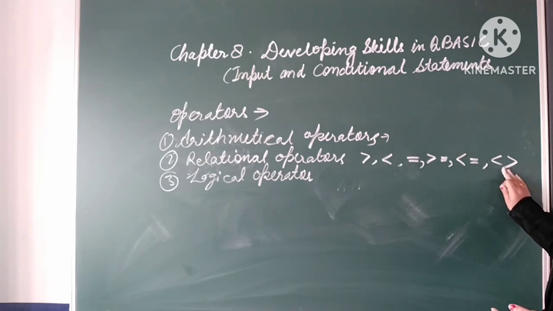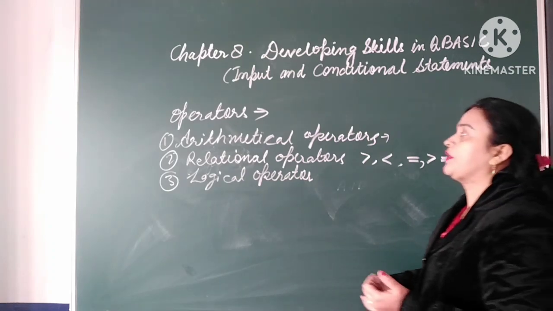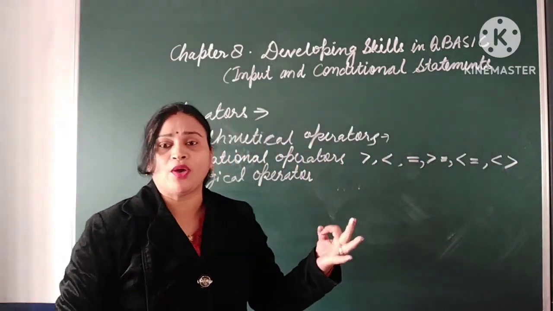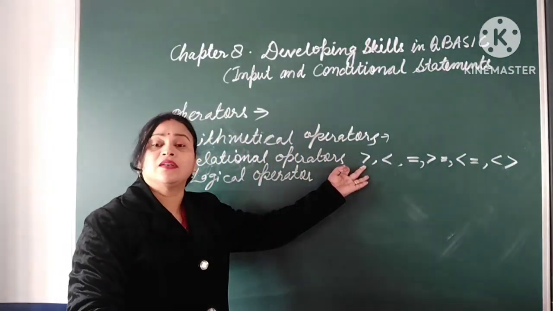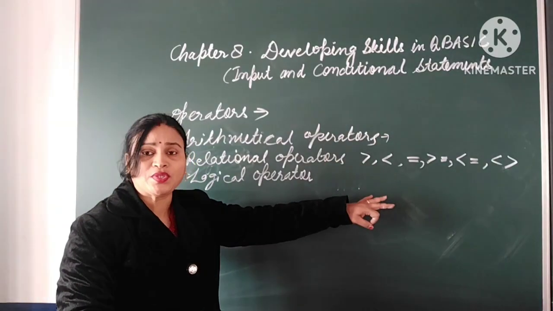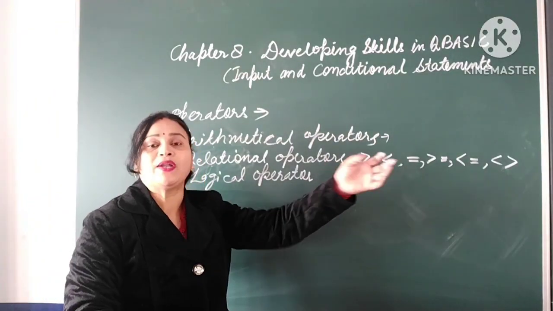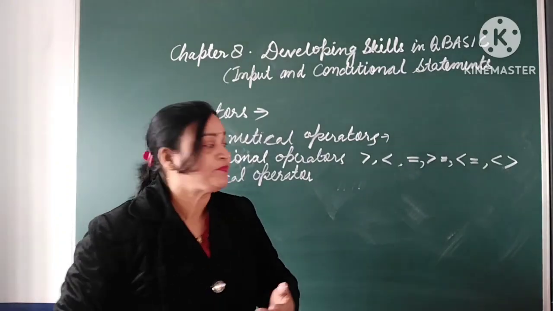So here we use 6 arithmetical operators and 6 relational operators. How do we use them? I said they are used to compare two or more quantities, right?